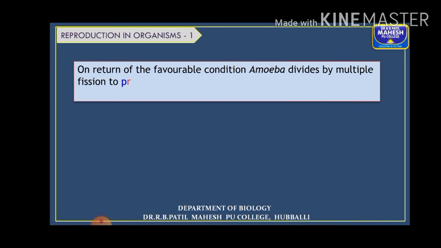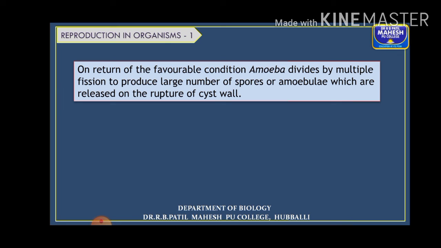After overcoming that, during the favorable condition, inside the cyst wall only, the amoeba starts to multiply. It divides multiple times, producing many unicellular organisms, and inside the cyst, as they are very minute, smaller in size, they are now called spores, or you can also call them amoebulae.